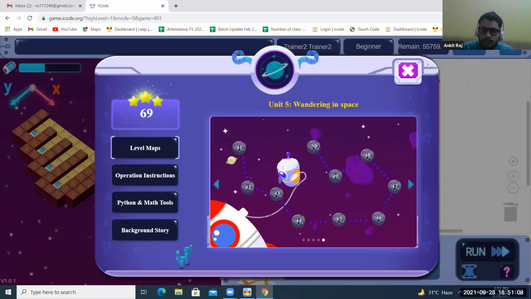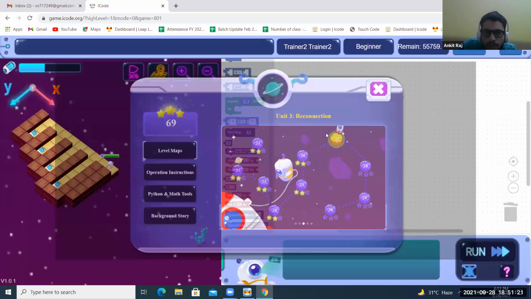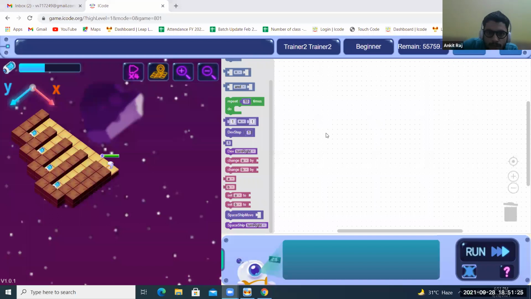Many of you have done till 50 also, right? That's it. So here are the stars which you have got. Will reflect over there. What are the chats coming, sir? Also, I have done. I got 2 star in this level. Okay.